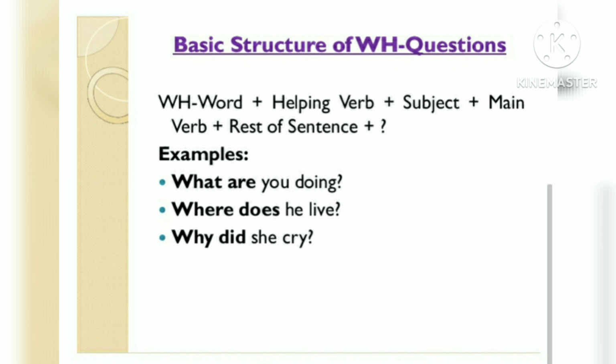Next example, where does he live? Here where is the WH word, does is the helping verb, he is the subject and the main verb is live. Next example, why did she cry? Here why is the WH word, did is the helping verb, the subject is she and the main verb is cry. I hope you understand how the basic structure of WH questions is framed.